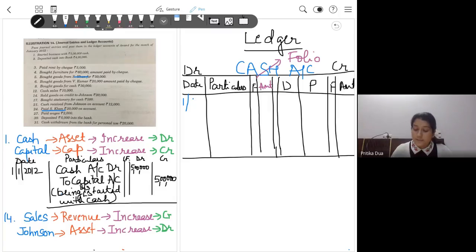Folio. If you remember, there was a column on ledger folio in the journal format also. LF करके भी column था. Yes, you can note it down. Otherwise, I'll share this also on the Google Classroom. But for the time being, you should note it down because you will be preparing all the accounts after this. So you should know the format.